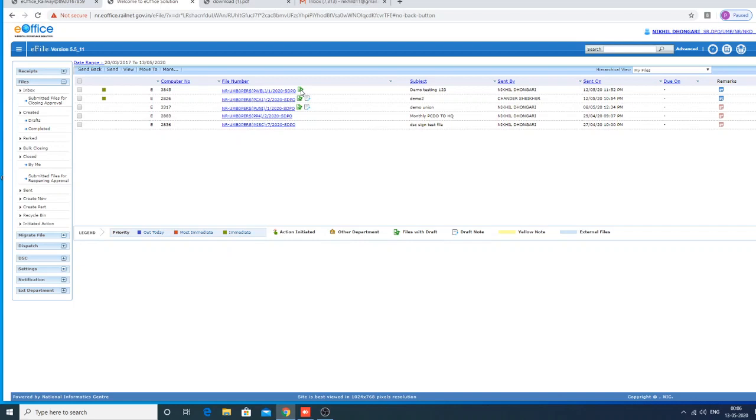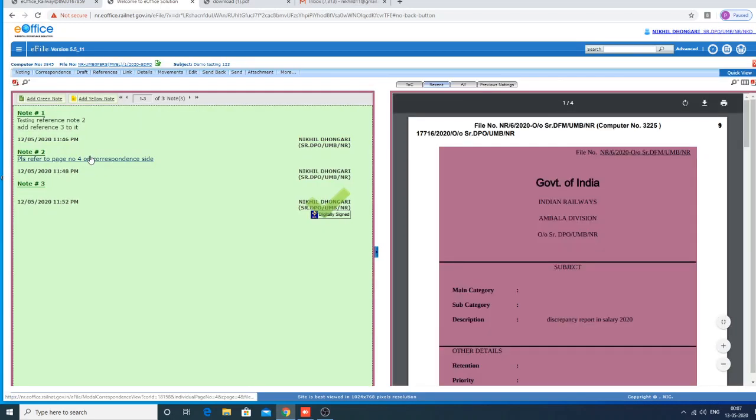Now we have seen all the options of file handling while creating a file. The same actions will apply to an old file or any other file received in your e-office. Let us assume that this is a file received from outside, and we did all the actions.